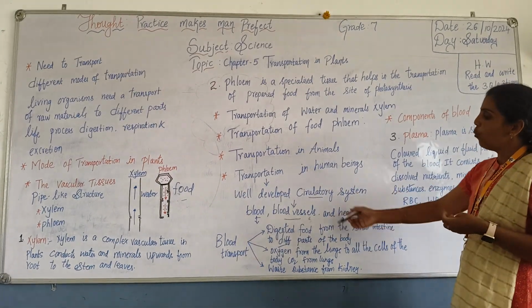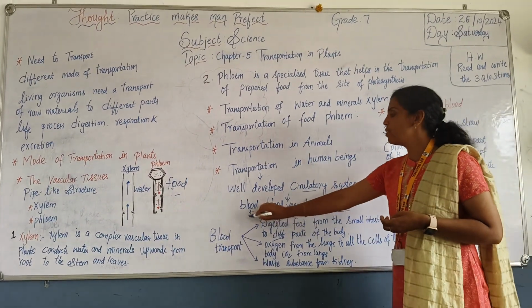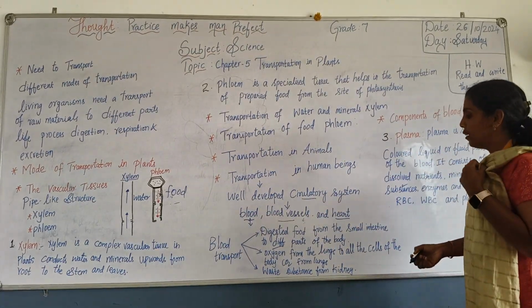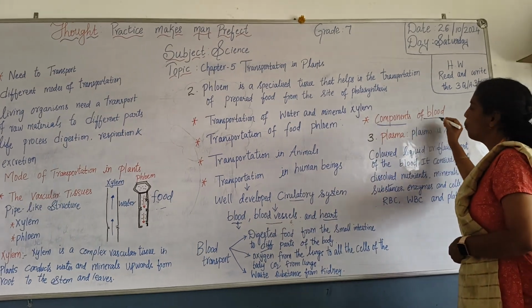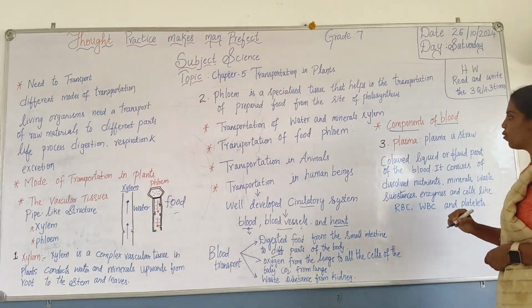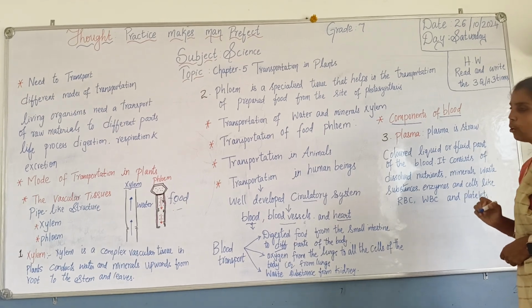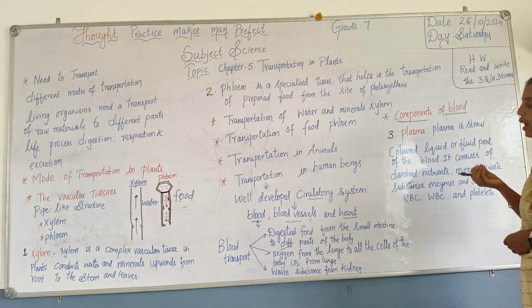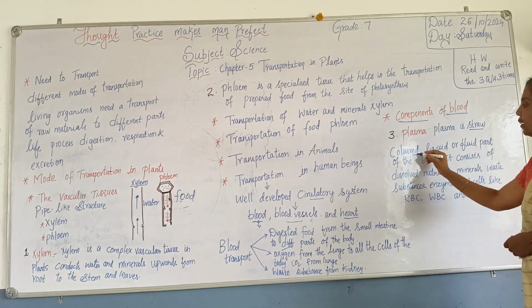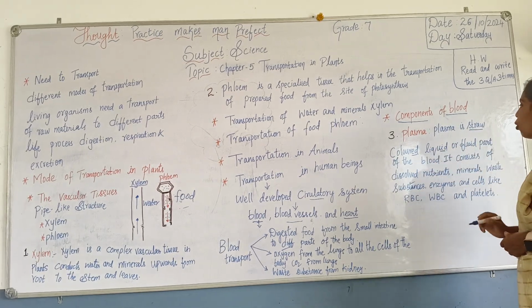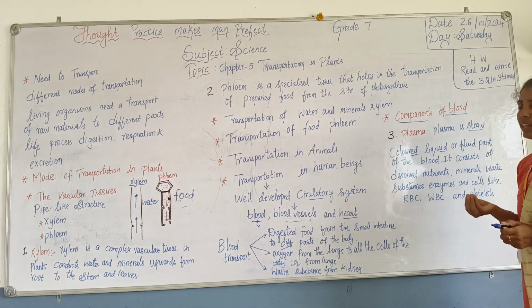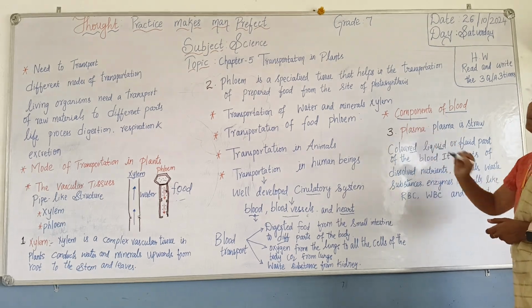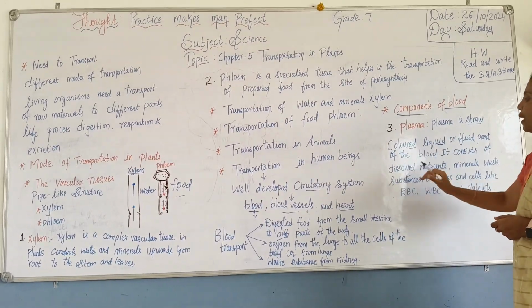After this, we come to the components of blood. Till now we have seen the circulatory system, and in this circulatory system we are seeing blood transportation. In that, what are the components of blood? Plasma is the main component, because plasma is the liquid part of the blood, a straw colored liquid. You can see that the blood has a fluid part, and that liquid part is called plasma.